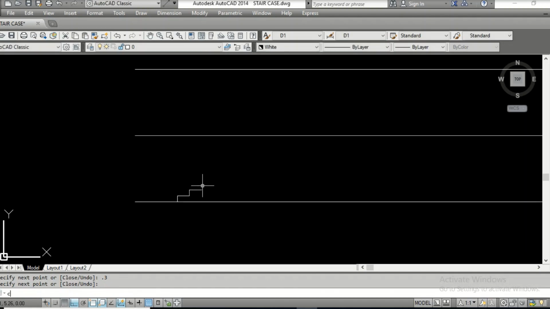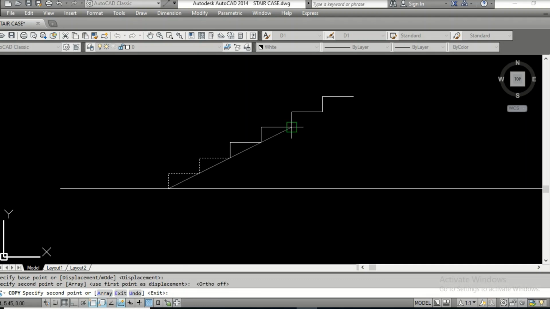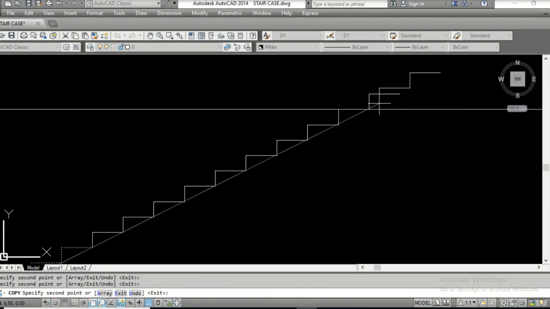I'll just copy this. Copy. F8 off so you can move freely. Okay, so you reach the halfway.